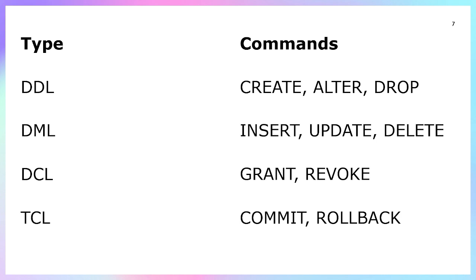DML, data manipulation language. In that we manipulate the records, like simple insert, simple update, and delete. Okay, DCL, data control language: who can grant the permission, revoke the permission. This is the data control. TCL, transaction control language. Transaction control is commit and rollback. So there are four types of languages in SQL Server: DDL, DML, TCL, and DCL.